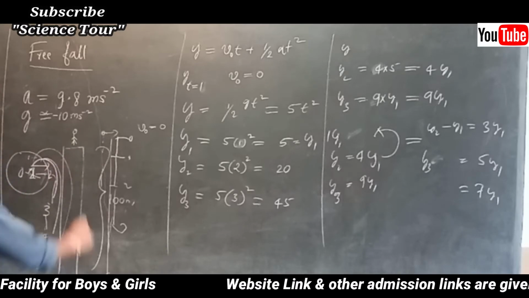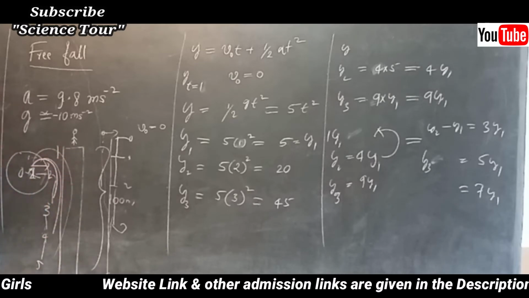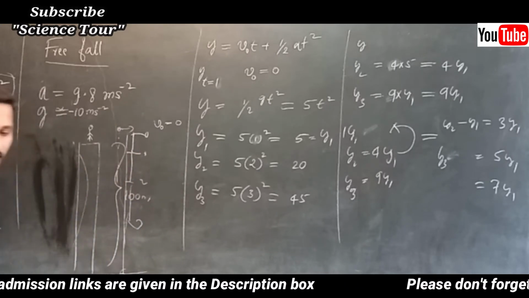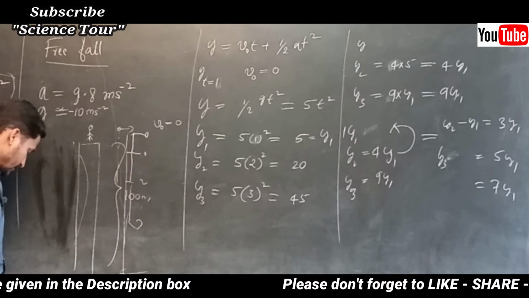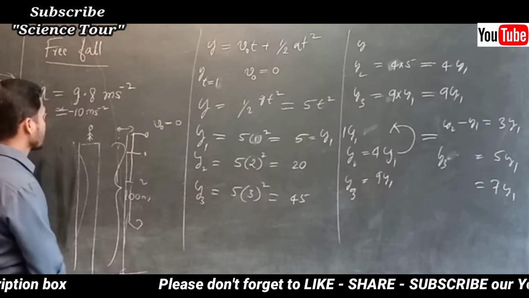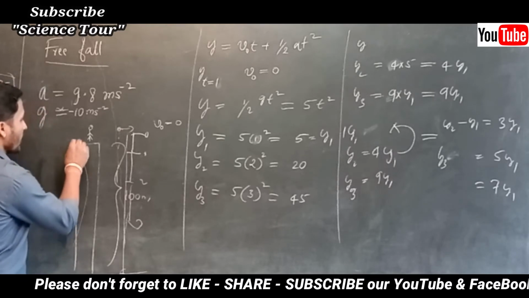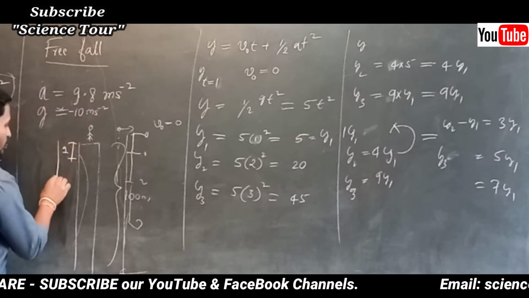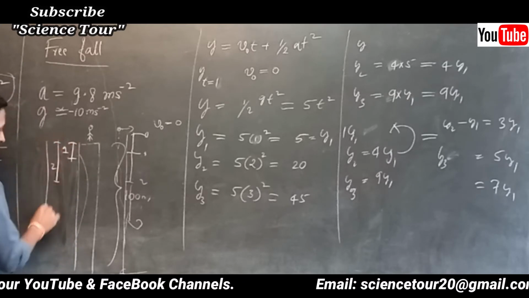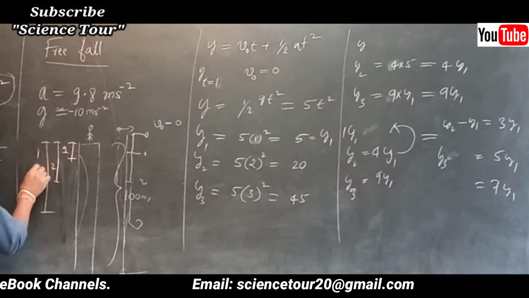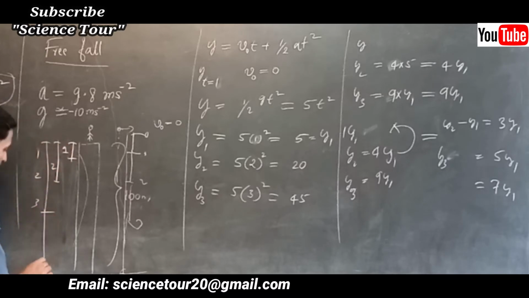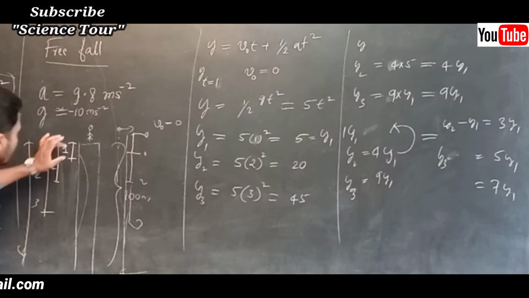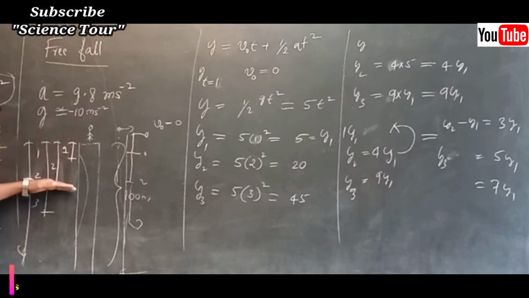You start the clock such that first it moves in 1 second, 2 seconds means 1 plus 2, 3 seconds means 1 plus 2 plus 3, 4 seconds means 1 plus 2 plus 3 plus 4.